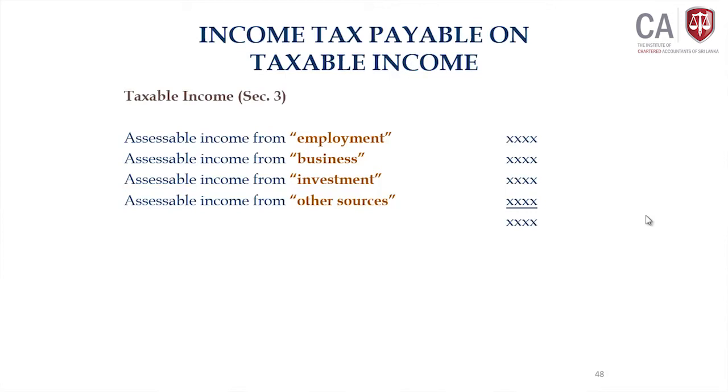Actually speaking, the scope has been widened, even capital gain is brought under investment income. Therefore, you have to work out the assessable income from 4 sources. What are they? Employment, business, investment and other sources. Aggregate and claim qualifying payment and relief under section 52.